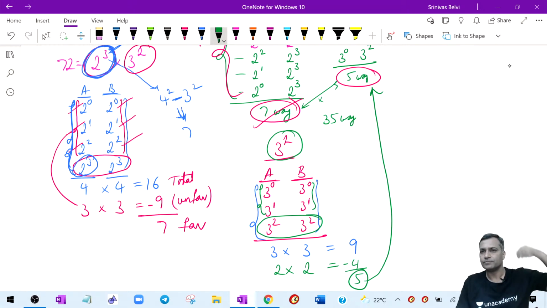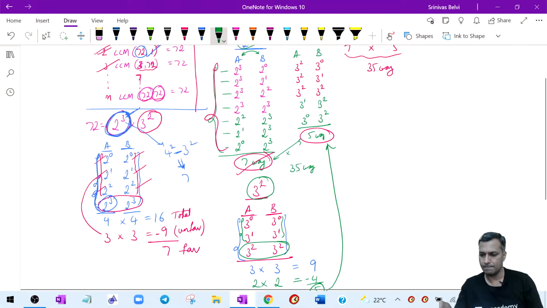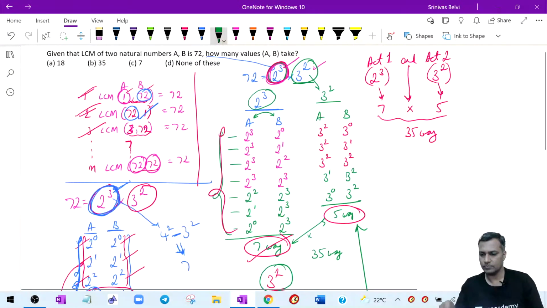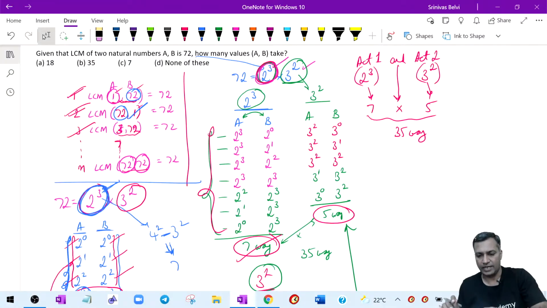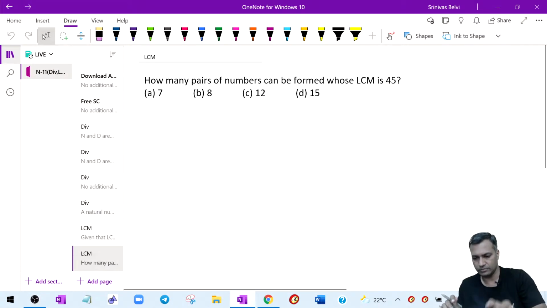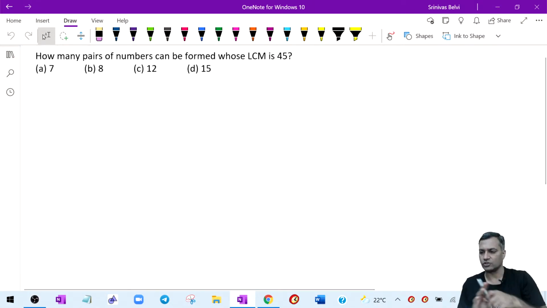Understood the concept? Understood? Right? 35 is the answer, right? Good. All right. Fine. You solve this. Then we are done. Solve this question.